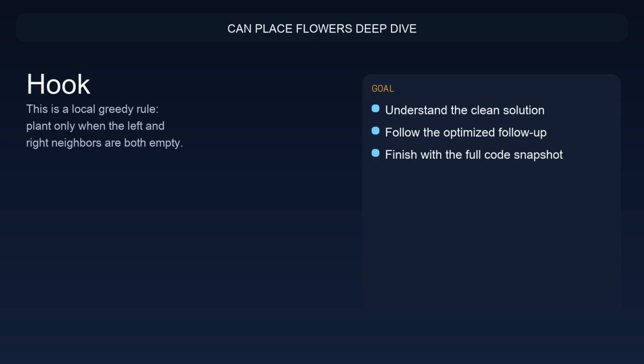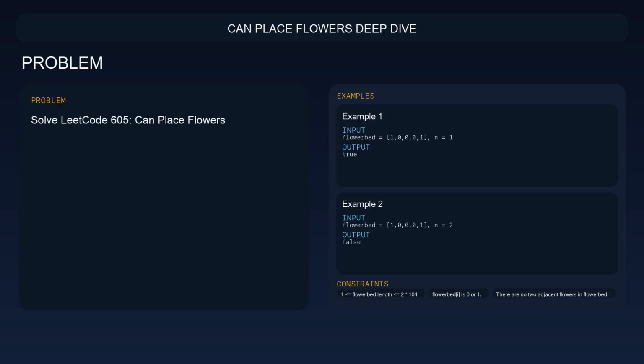The greedy rule is completely local here. A spot is safe exactly when it is empty and both neighbors are also empty, treating missing neighbors as empty too. We need to decide whether at least n new flowers can be planted without ever putting flowers in adjacent plots. Solve LeetCode 605. Can place flowers.